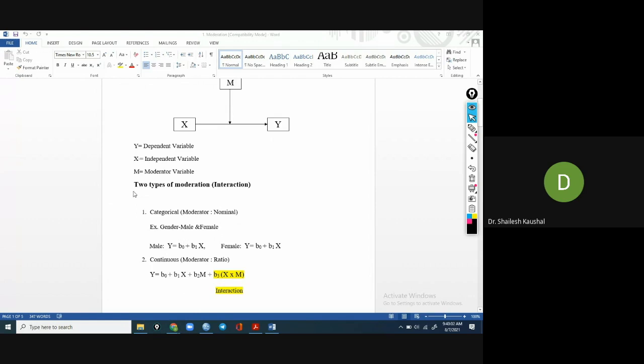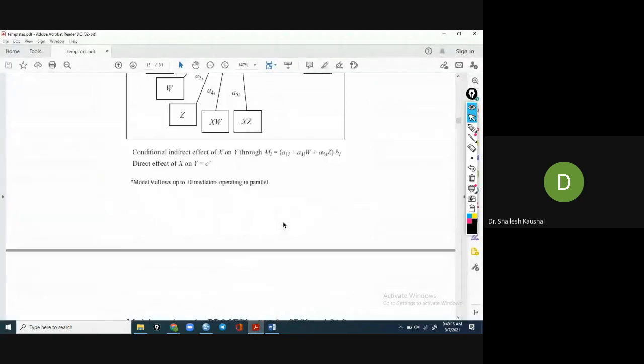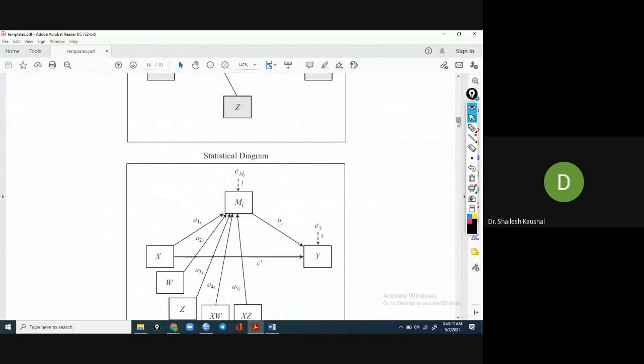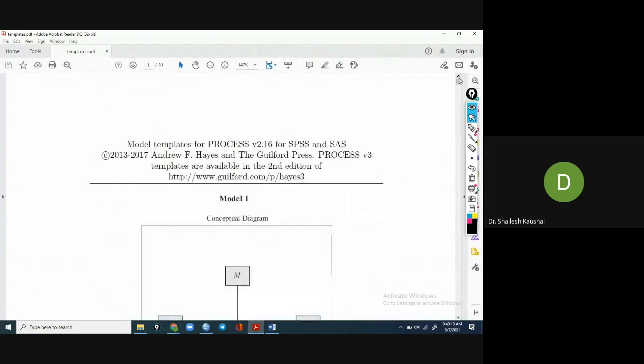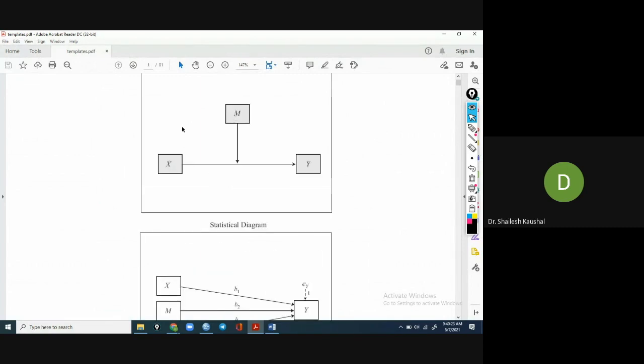Then the moderation is basically the interaction of the two. Interaction means the multiplication, x into m. In this template, you can see the interaction. This is our original model: y the dependent variable, x the independent variable, and m the moderator variable.